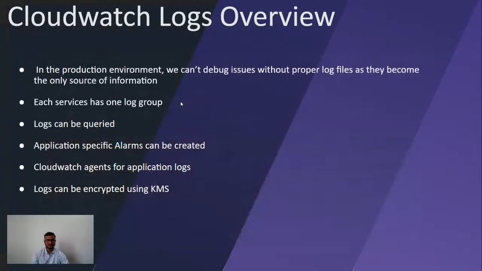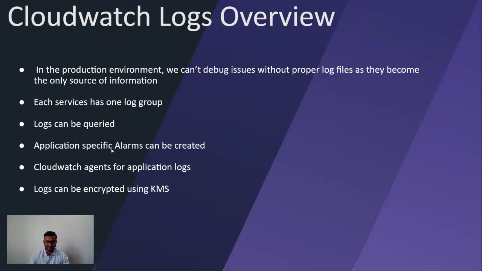So for logging, we have this CloudWatch Logs AWS service, which allows us to write and debug our application. So how does CloudWatch Logs work? For each service, for example, for Lambda or EC2, we have a separate log group, and all the logs related to that service will be stored in that log group only. We can also query our logs using some query, and analyze how my application is behaving.